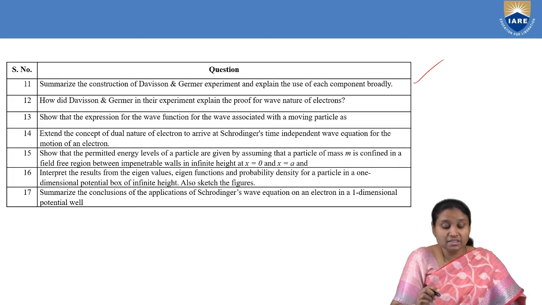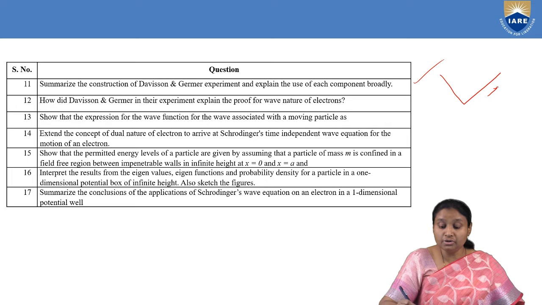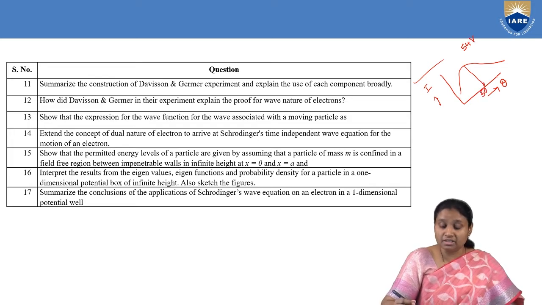And how did Davisson and Germer explain the proof for that, what have they done? Once they performed the experiment, they were able to get, with respect to angle theta, the intensity of scattered electrons, and from the scattering curve they observed that for an electron which is accelerated by a potential of 54 volts, it has a maximum angle of diffraction at 50 degrees.